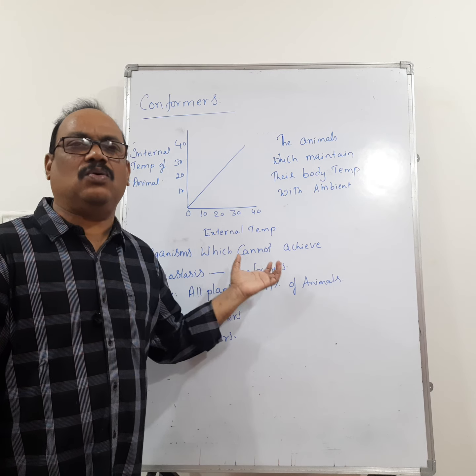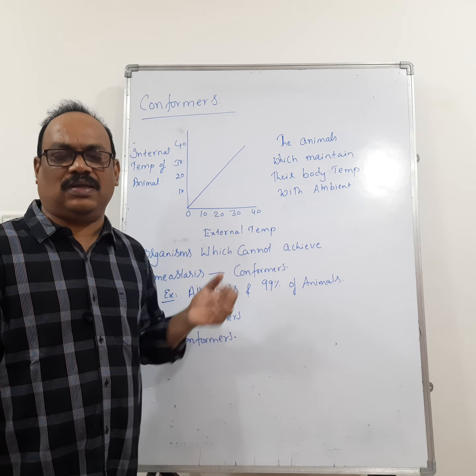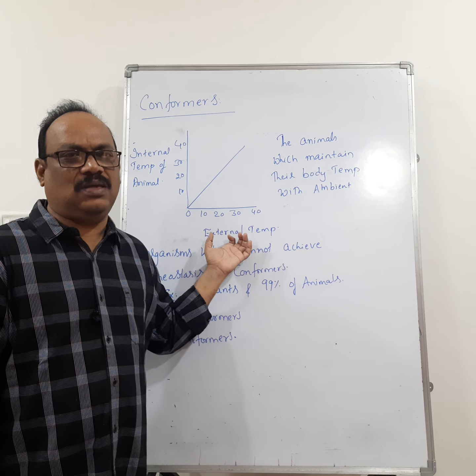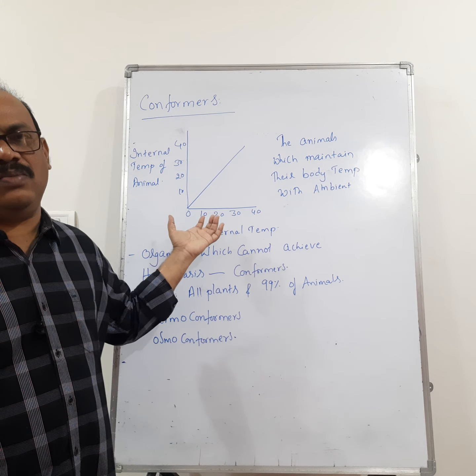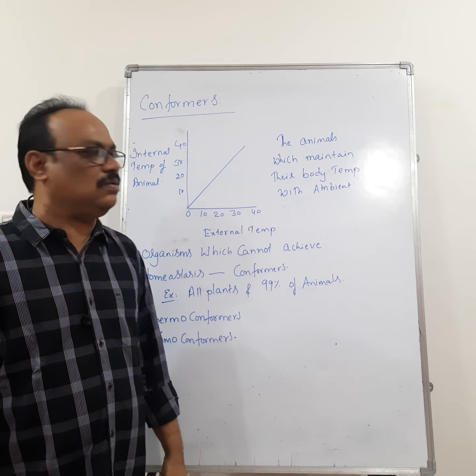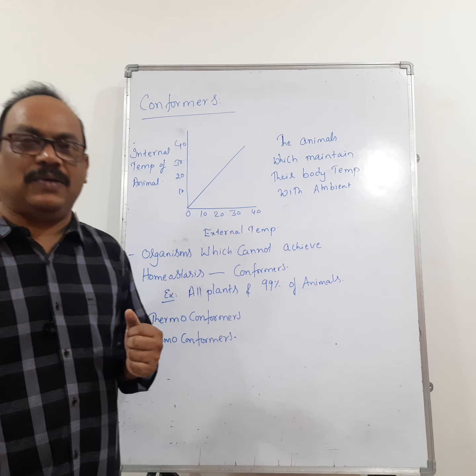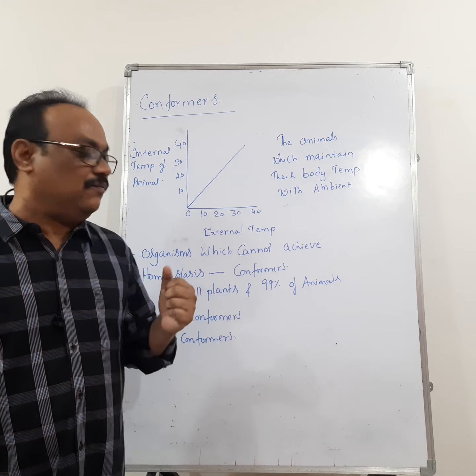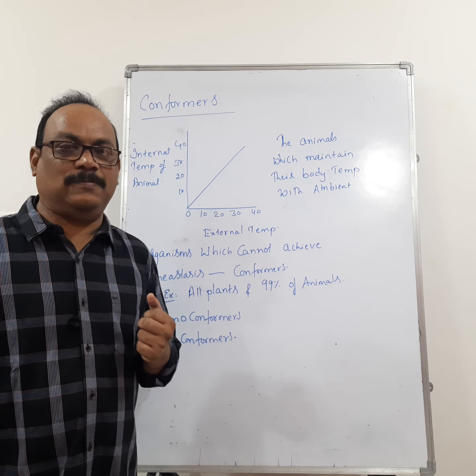That means, simple example, you can say these organisms are unable to maintain homeostasis. They cannot attain homeostasis. There is no inner mechanism to maintain homeostasis. They always depend upon the surrounding environment. So this is about the conformers, right? Conformers.